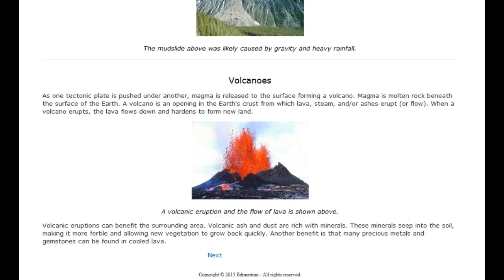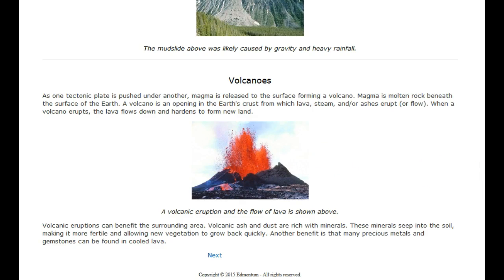As one tectonic plate is pushed under another, magma is released to the surface, forming a volcano. Magma is molten rock beneath the surface of the earth. A volcano is an opening in the earth's crust from which lava, steam, and/or ashes erupt or flow. When a volcano erupts, the lava flows down and hardens to form new land. A volcanic eruption and the flow of lava is shown here.